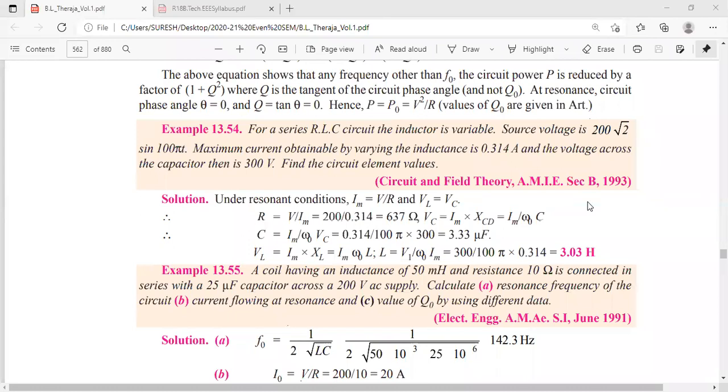Check down this problem. Example 13.54. For a series RLC circuit, the inductor is variable. Source voltage is 200 root 2 sine 100 pi t.